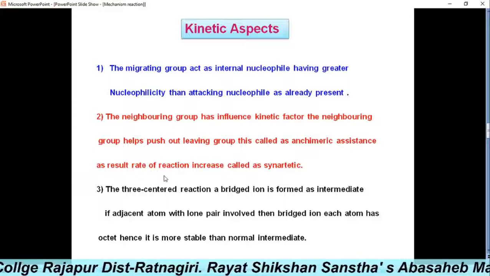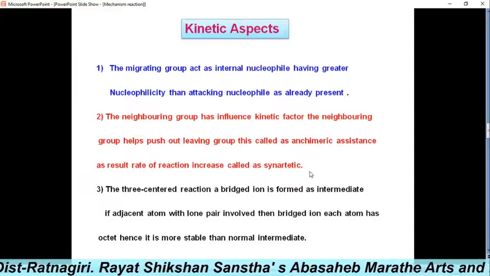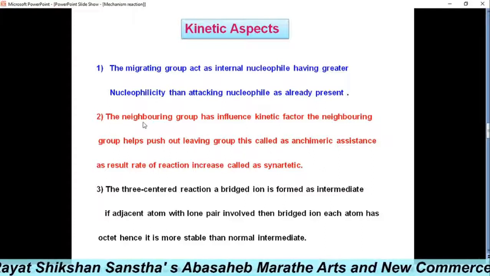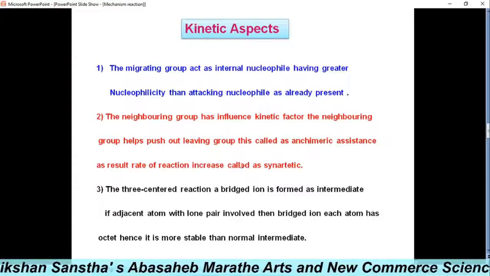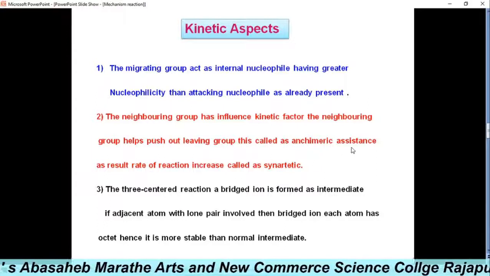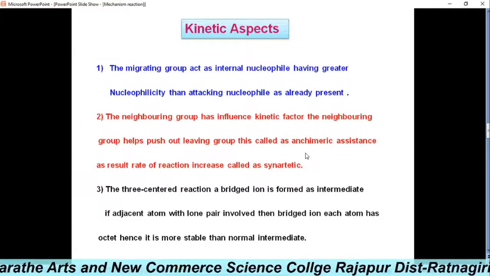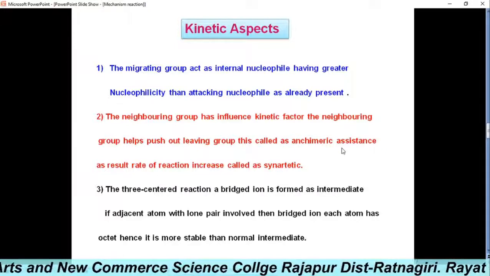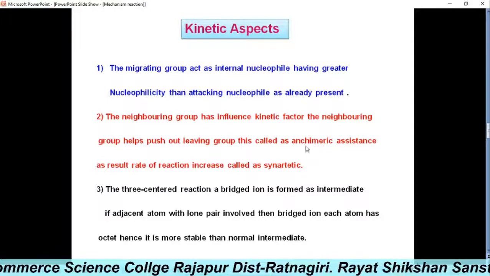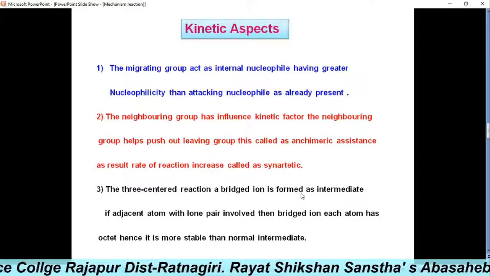As a result, the rate of reaction increases, called synergic acceleration. Anchimeric assistance means that the attacking nucleophile and the leaving group are very close to each other, and therefore attack of the nucleophile and departure of the leaving group are very easily possible.